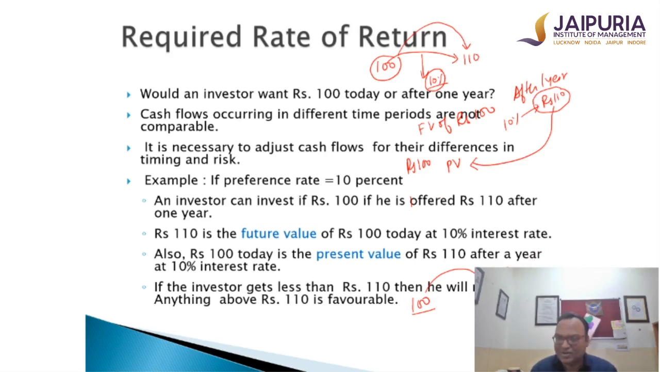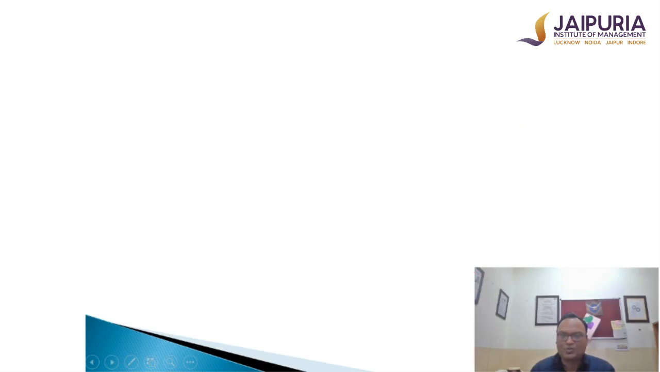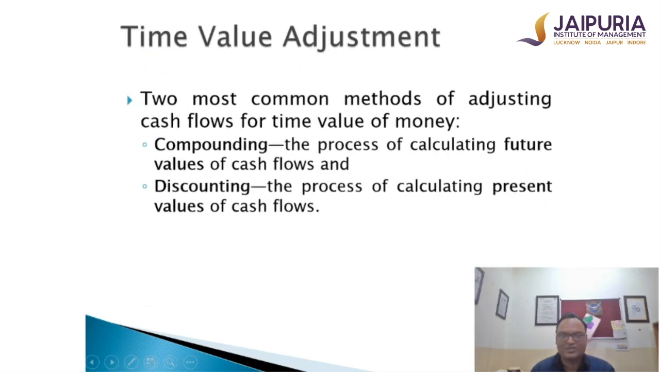Why? Because he could have purchased a certain thing at 100 rupees, but if the rate of return is 10%, the value of 100 rupees has become 110. And because of this, if we want to maintain parity, the 100 rupees today is equal to 110 rupees after a year. Which brings us to a couple of concepts, which are called time value adjustments. If a present value is given to you and you want to find the future value, this concept is called compounding. So rupees 100 today has compounded to 110 rupees after 1 year if the rate of return is 10%.